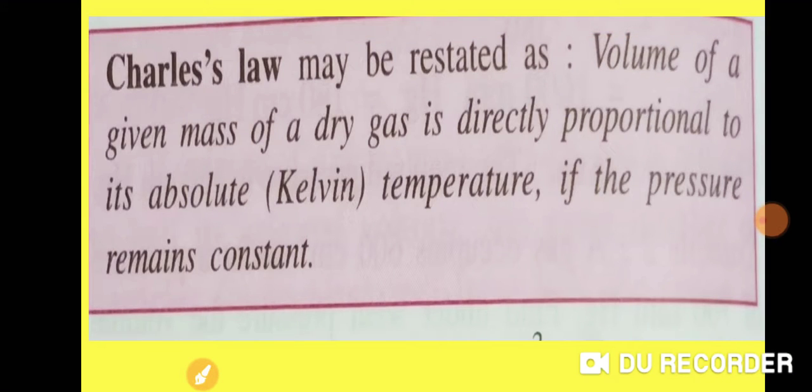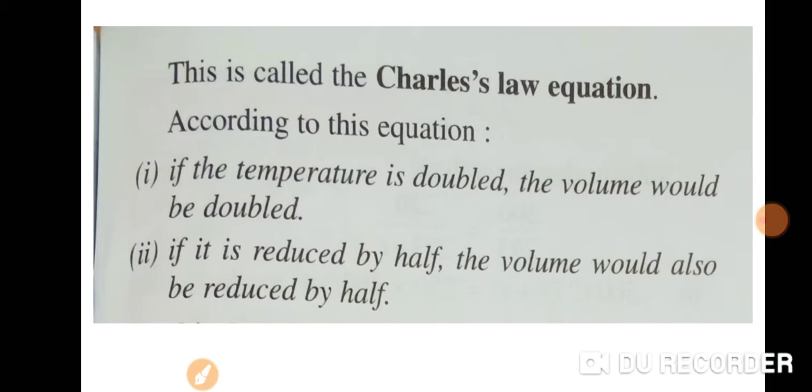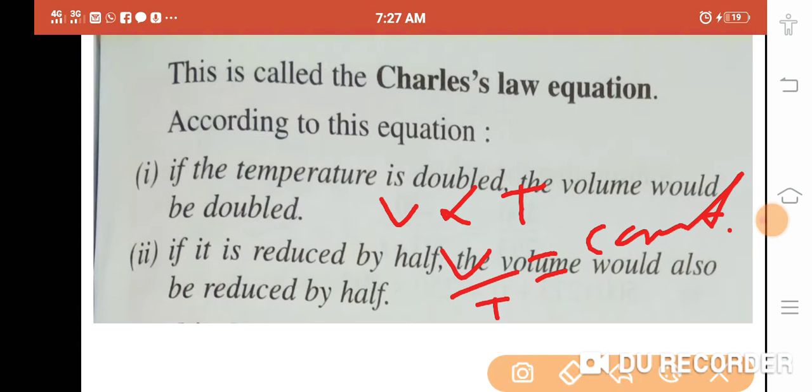So Charles' law may be stated as: the volume of the given mass of a dry gas is directly proportional to its absolute temperature if the pressure remains constant. Okay, this is the statement for which law? Charles' law. Now, this is called the Charles' law equation. V is directly proportional to the temperature, or V by T is equal to constant. This is known as the Charles' law equation. V by T is equal to constant.